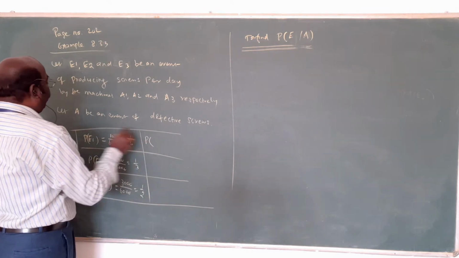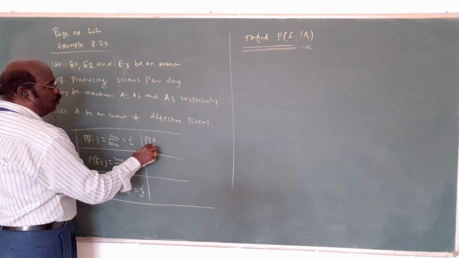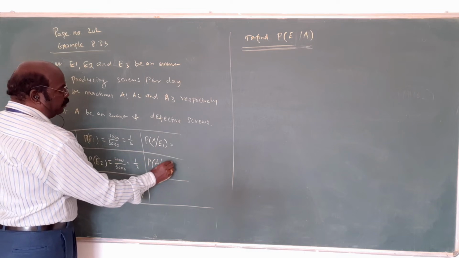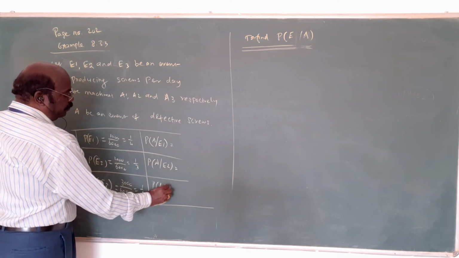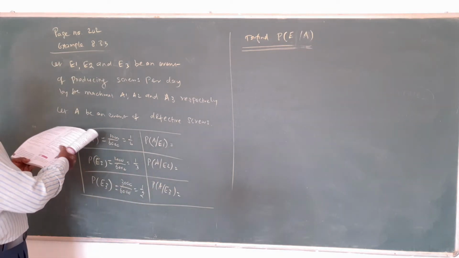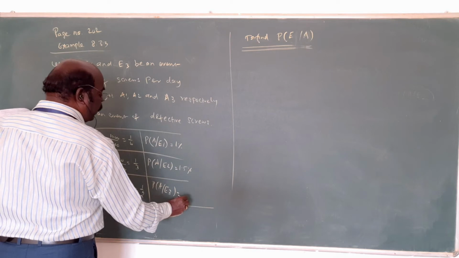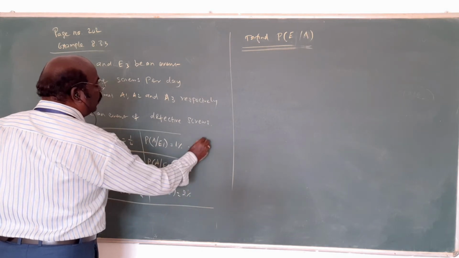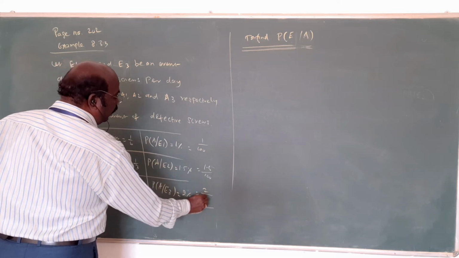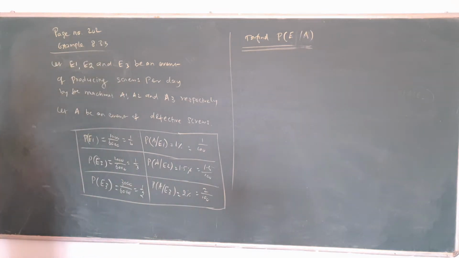Next one. Here A is what? Defective screw. A is the defective screw from the first machine, first event. Okay, second event, third event. Okay? What is given? The percentage is given. First one is 1%, then 1.5%, then 2%. This can be written as 1 by 100, 1.5 by 100, 2 by 100. In this way, collected. Okay?